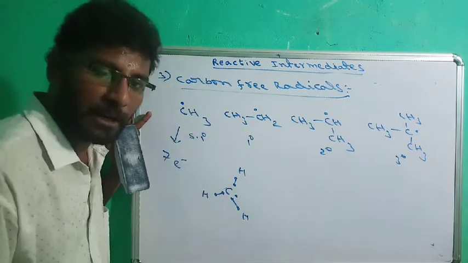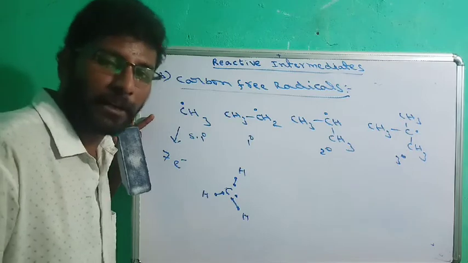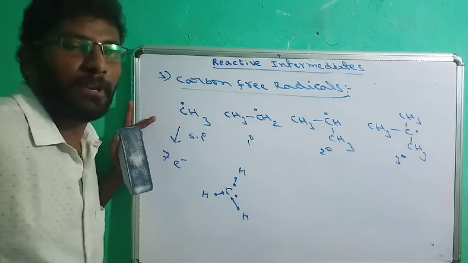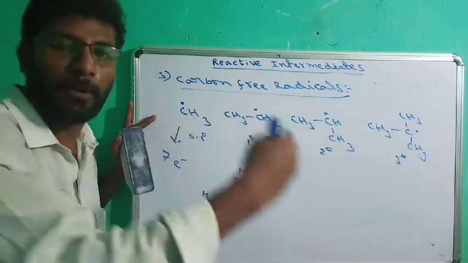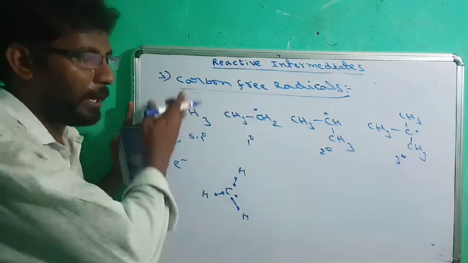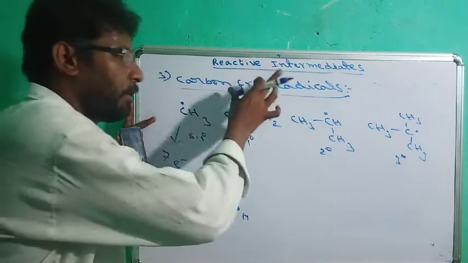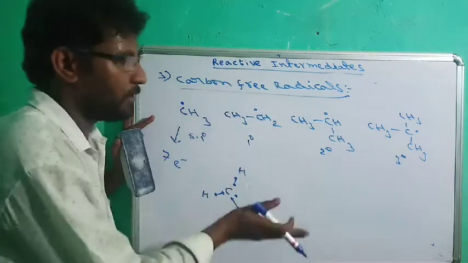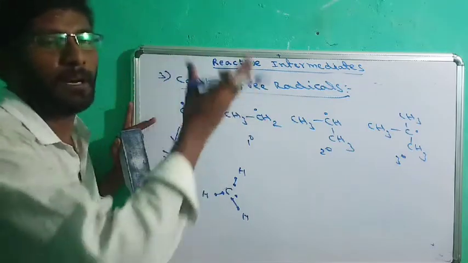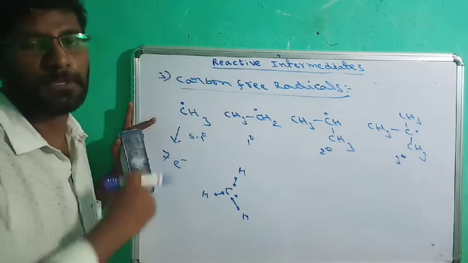So because of 7 electrons, it is less than the octet. That's why carbon free radicals are also electron deficient in nature, like carbocations. So carbocations are electron deficient, carbon free radicals are also electron deficient. The only difference is these are neutral species and carbocations are positive species.